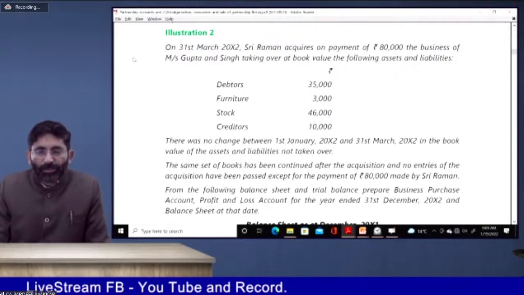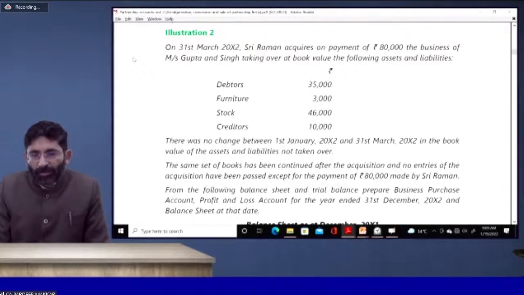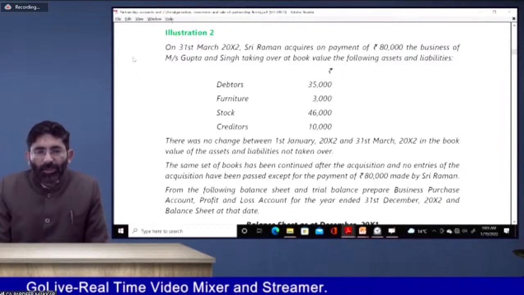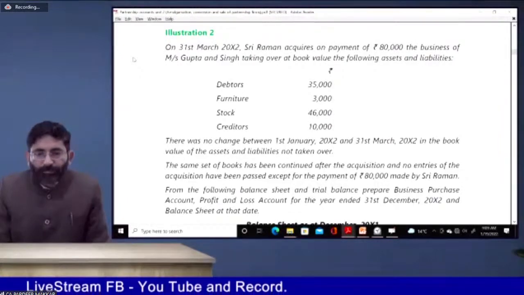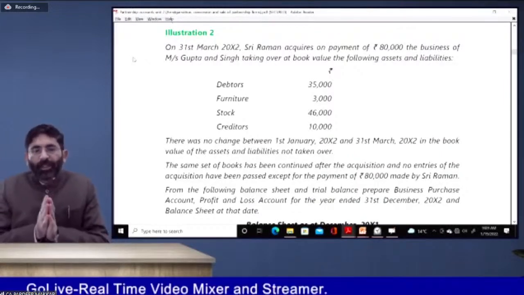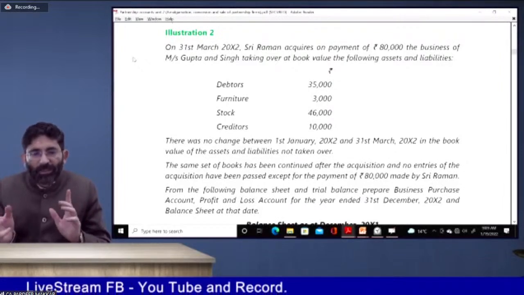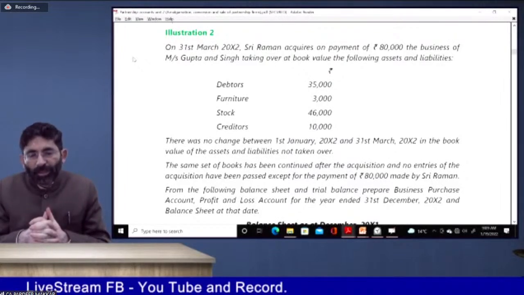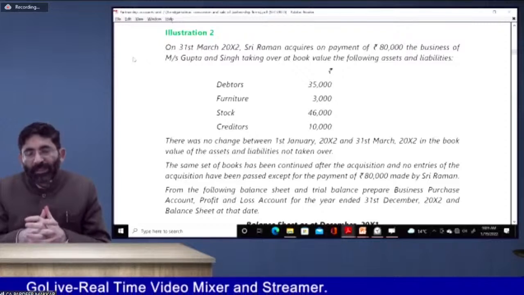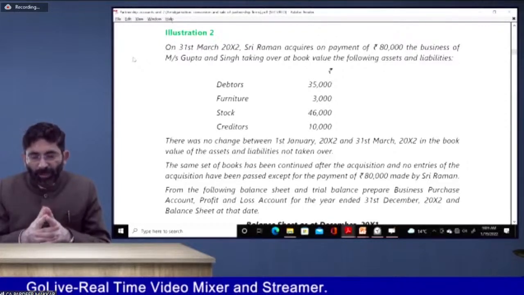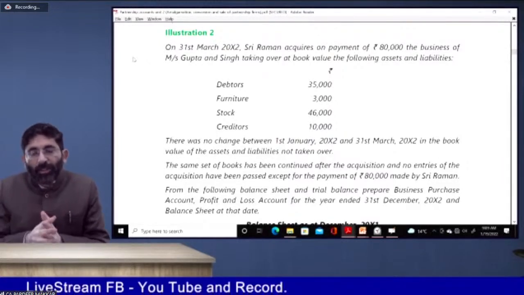Okay. Illustration number 2 of amalgamation. On 31st of March, Raman acquires, on payment of rupees 80,000, the business of Gupta. Taken over the assets at these values, whatever is given to you. There were no changes between 1st January and 31st March in the book value of assets and liabilities not taken over. So some assets and liabilities are not taken over, it is clear. The same set of books has been continued after the acquisition.